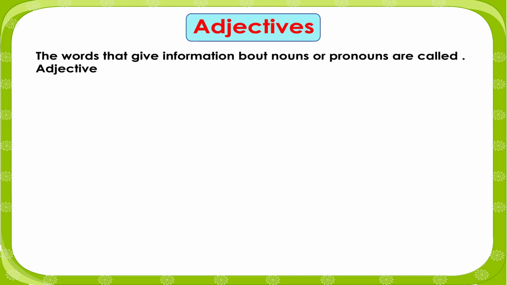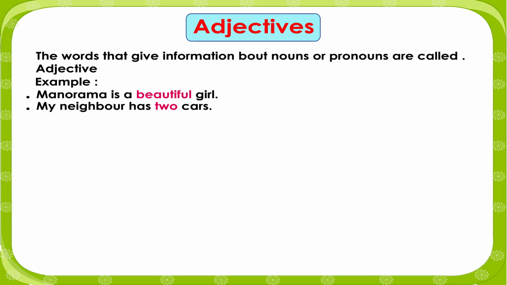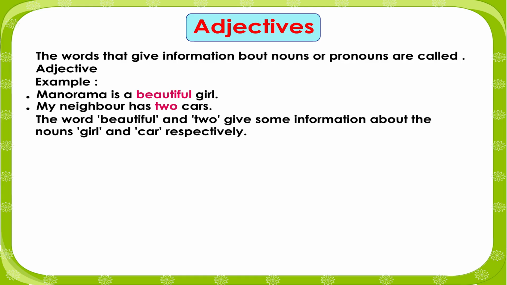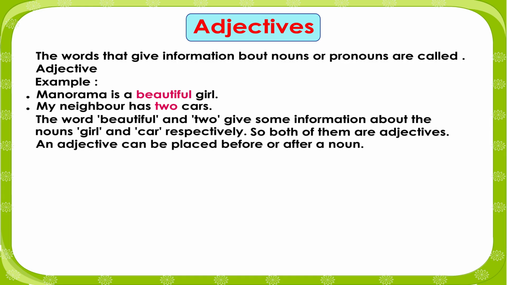Adjectives. The words that give information about nouns or pronouns are called adjectives. Example: Manorama is a beautiful girl. My neighbor has two cars. The words beautiful and two give some information about the nouns girl and cars respectively. So both of them are adjectives.